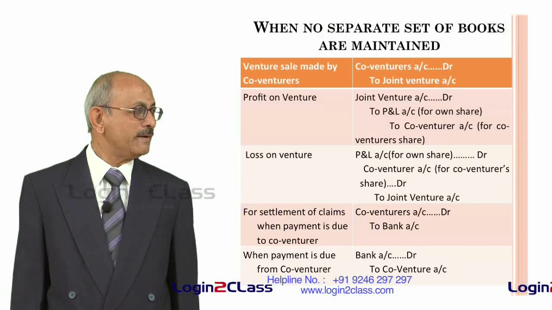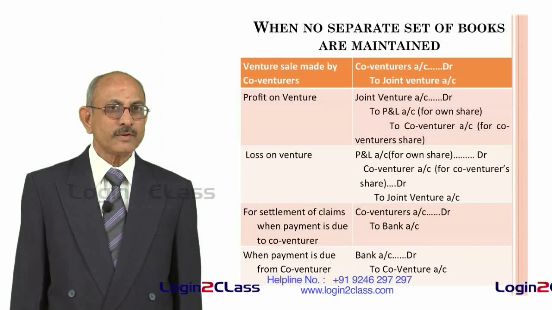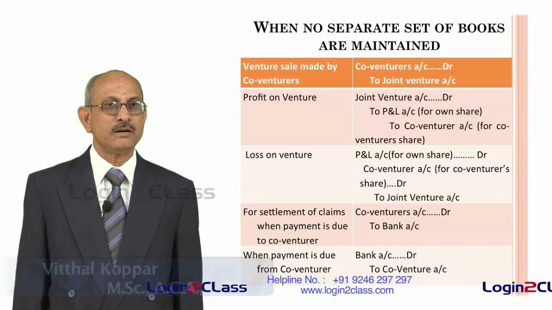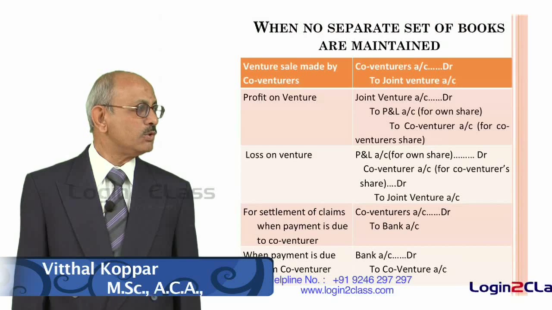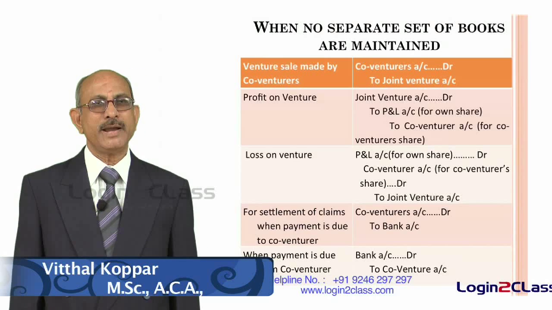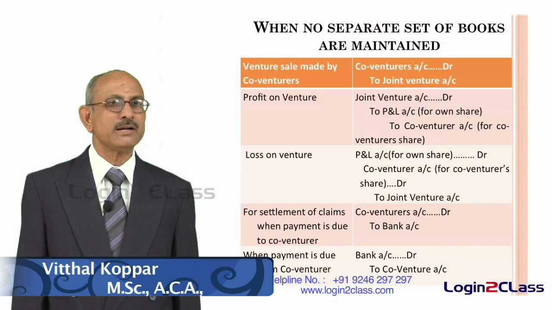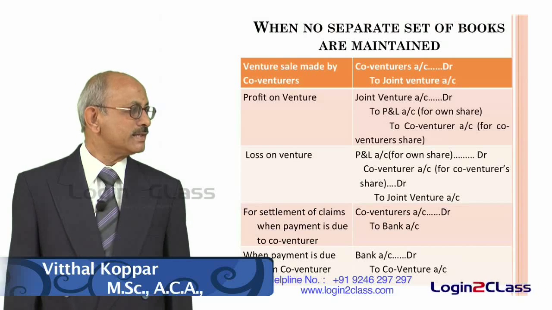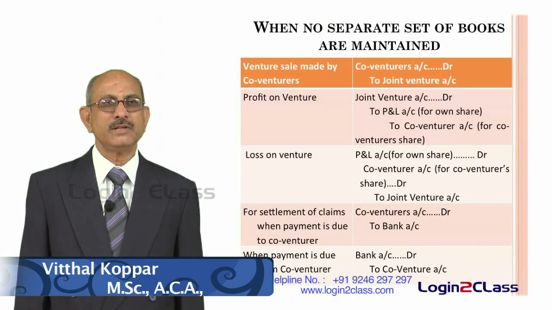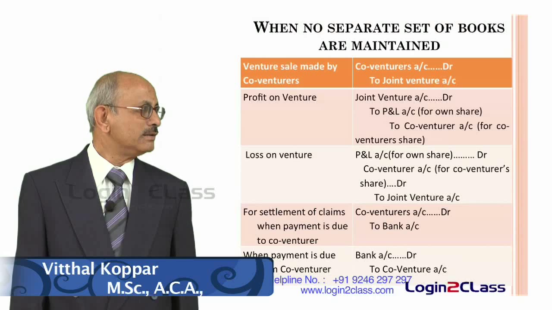If the money has to be received or paid to the co-venturer, then co-venturer's account is debited and bank is credited, or bank account is debited and the co-venturer's account is credited, depending on whether money is to be paid or received.